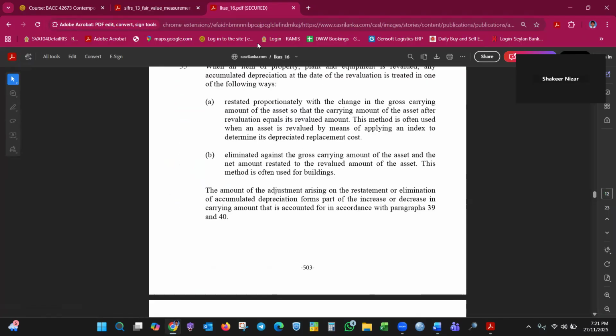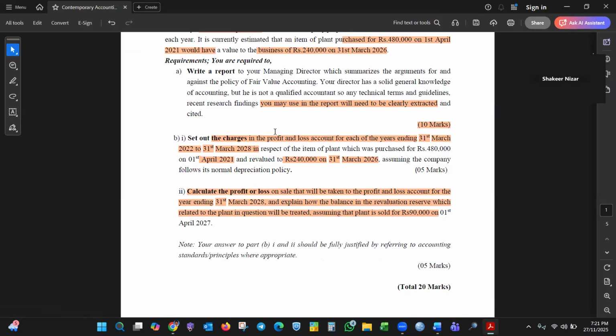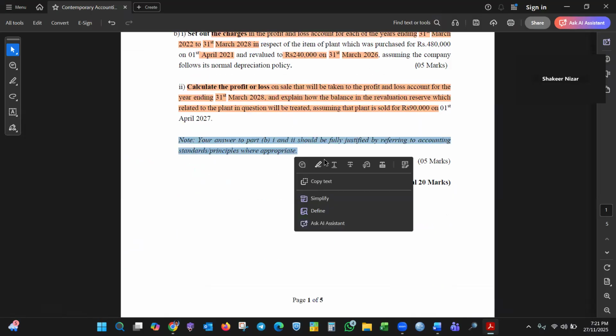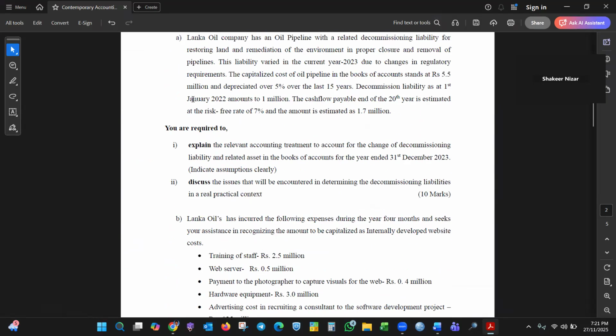You can get the 10 marks easily. So you will get the entire 20 marks with these. You need to follow standard practice as well. Okay, I will discuss this later.